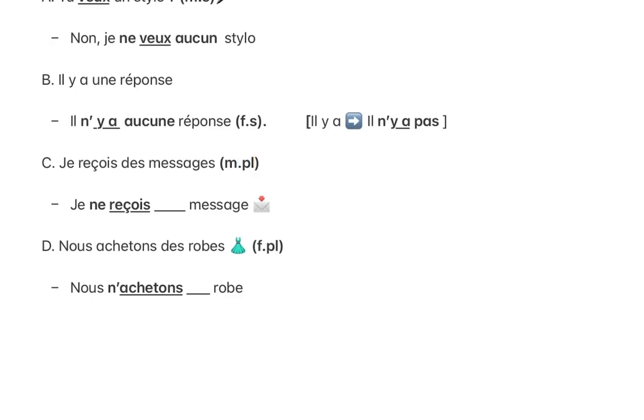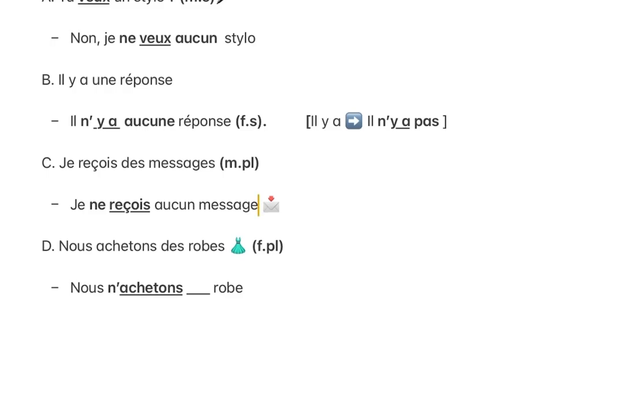So, focusing on the fact that it's masculine, it would be aucun. Je reçois des messages. I receive messages. Je ne reçois aucun message. I don't receive any message. Or I receive no message.